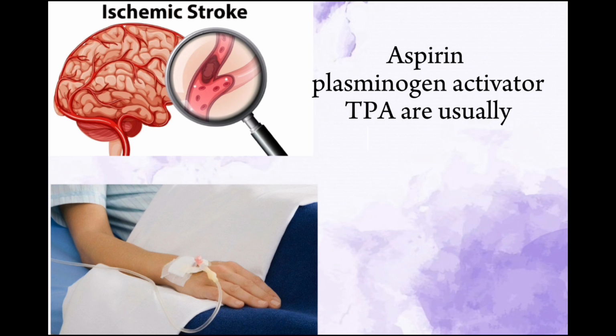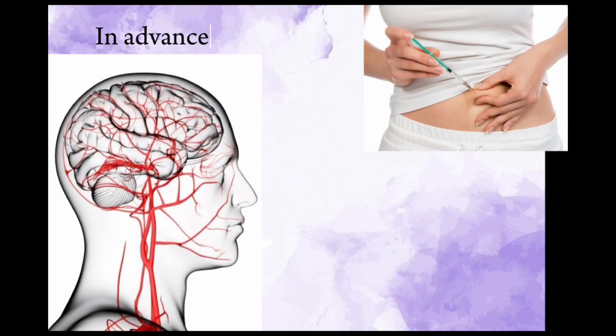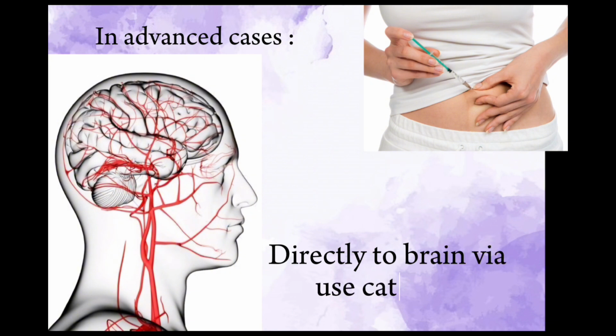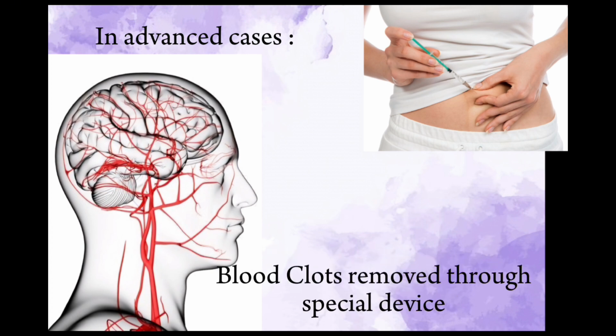For ischemic stroke, emergency treatment aims to restore blood flow by dissolving blood clots. Medications such as aspirin and tissue plasminogen activator (TPA) are usually the first option. TPA may be given intravenously or, in the case the symptoms have advanced, delivered directly to the brain via a catheter inserted through an artery at the groin. Blood clots may also be removed mechanically by a special device delivered through a catheter.